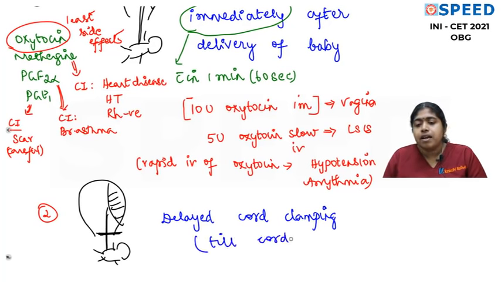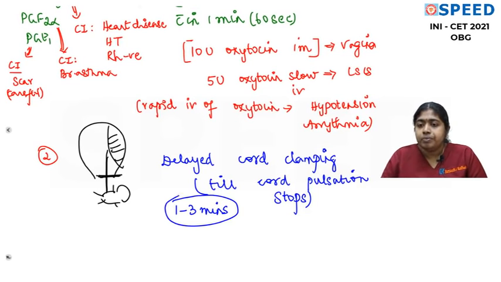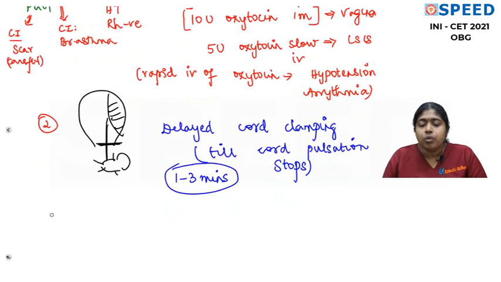Now this gives some amount of extra blood to the baby. Till cord pulsation stops, this gives some amount of extra blood to the baby. That extra blood will prevent neonatal anemia. Usually cord pulsation stops in 1 to 3 minutes. So you can delay the cord clamping for 1 to 3 minutes. Now, so you have clamped the cord. What are you going to do next? The third step, cord clamping done.